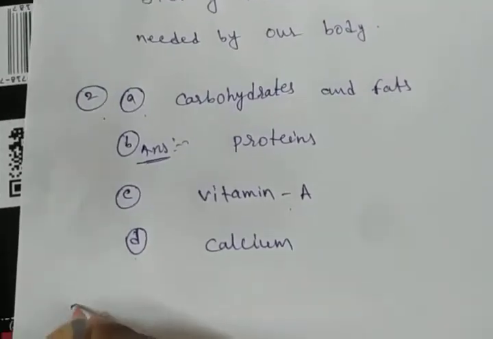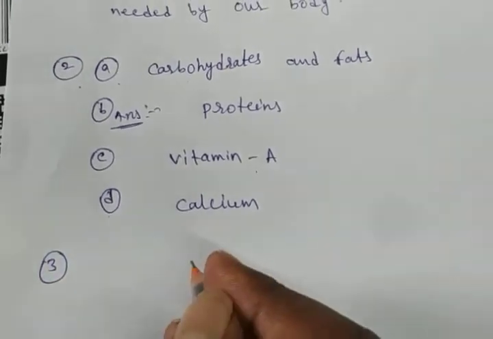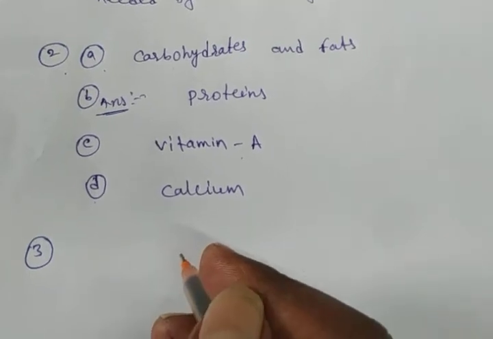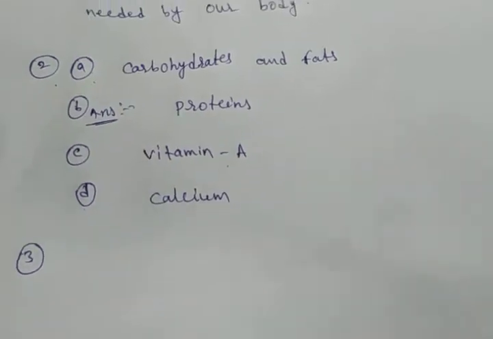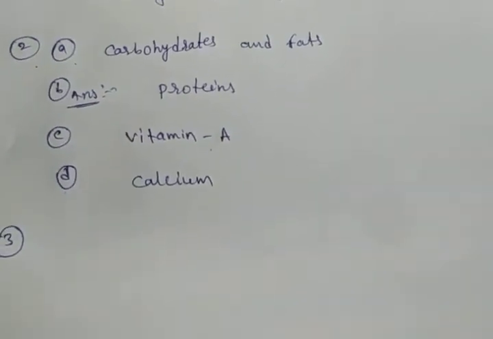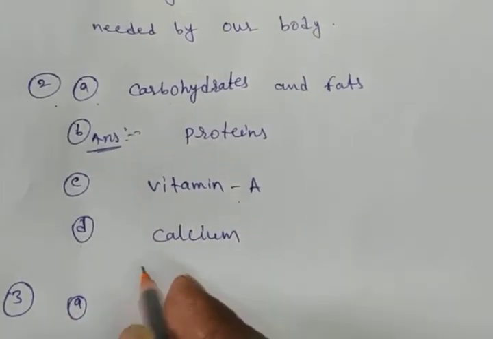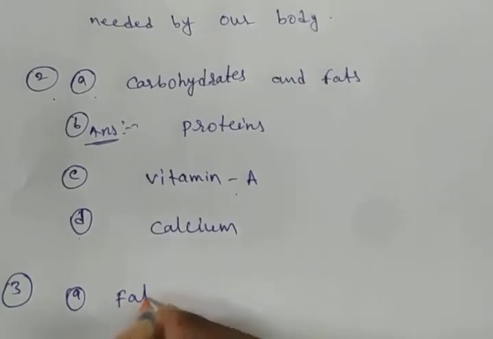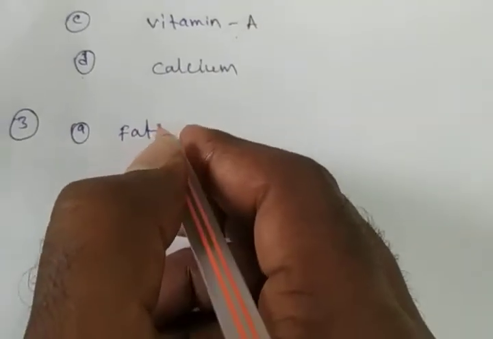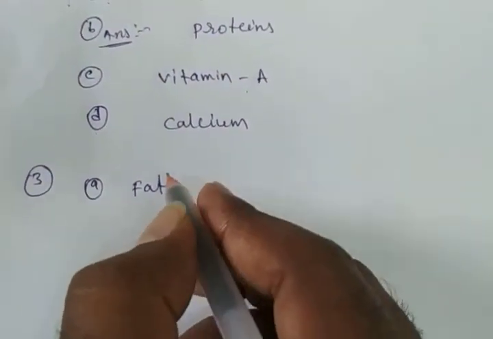What is the third question? Name 2 food items each rich in the following. They have given the third A. What is the A? Fats.